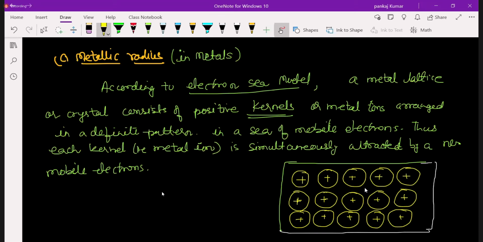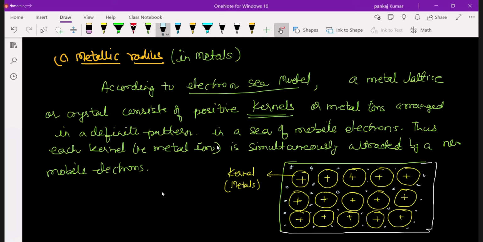So you can see these are your kernels. Like it's a metal. How is a kernel formed? It is a metal. They lose electrons. Here we have electrons, so many electrons. So they are dipped into the sea of electrons. Here we do not take non-metals, we take only metals. Metals are solid. Actually, what is the meaning of kernel?